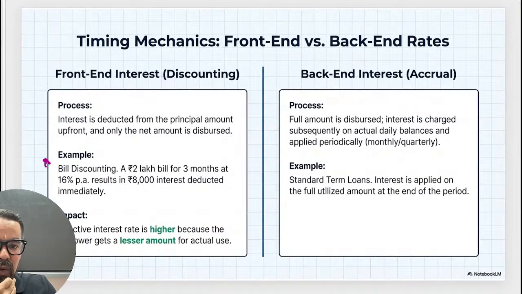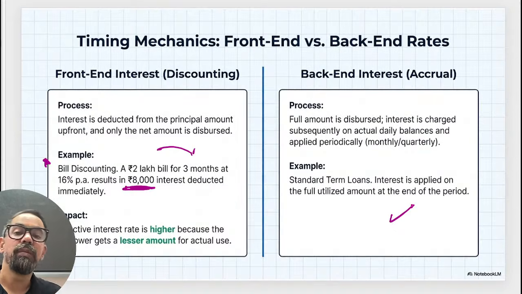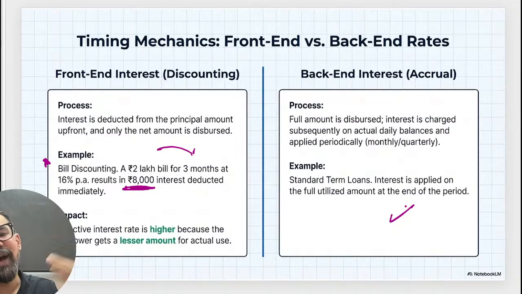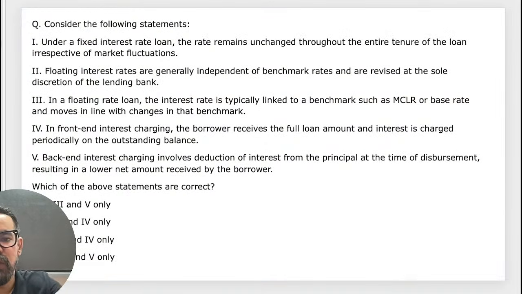Bill discounting: 2 lakh for 3 months at 16%. So 8,000 we will deduct and pay the remaining 1,92,000 to the customer. In a normal loan case, the interest portion is part of the EMI. When we design those EMIs, mostly initially we charge higher interest. Some banks charge 100% interest portion in the first EMI, but in public sector banks it is mostly 80-90% interest portion and 10-20% principal portion. Then gradually the principal portion will increase and the interest portion will decrease. Correct? Next one, okay.